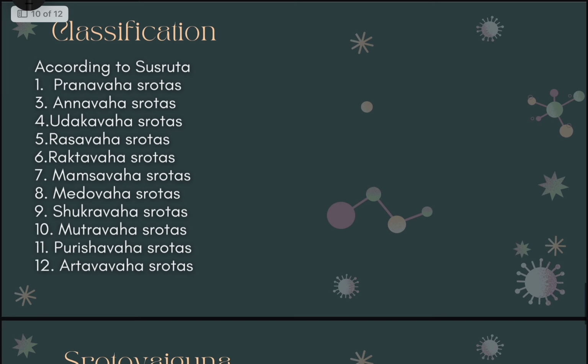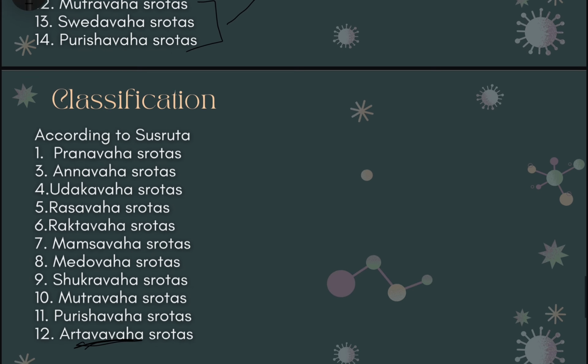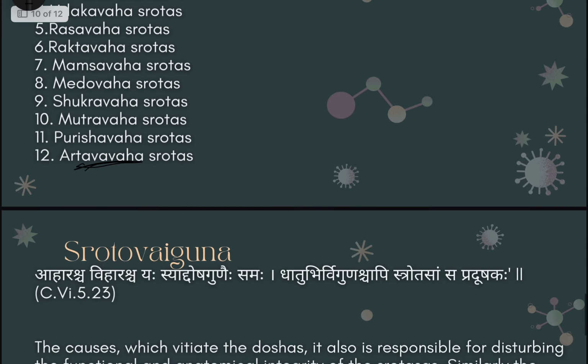Next, Acharya Sushruta has mentioned pranavaha, annavaha, udakavaha, ras, rakta, mamsa, medo, and then he has not mentioned asti and majjavaha, and he has also not mentioned swedavaha shrotas. He has mentioned the mutravaha and the purishavaha shrotas. However, artavavaha shrotas is something that has been mentioned extra by Acharya Sushruta. So this is the difference here, and we need to understand this part.